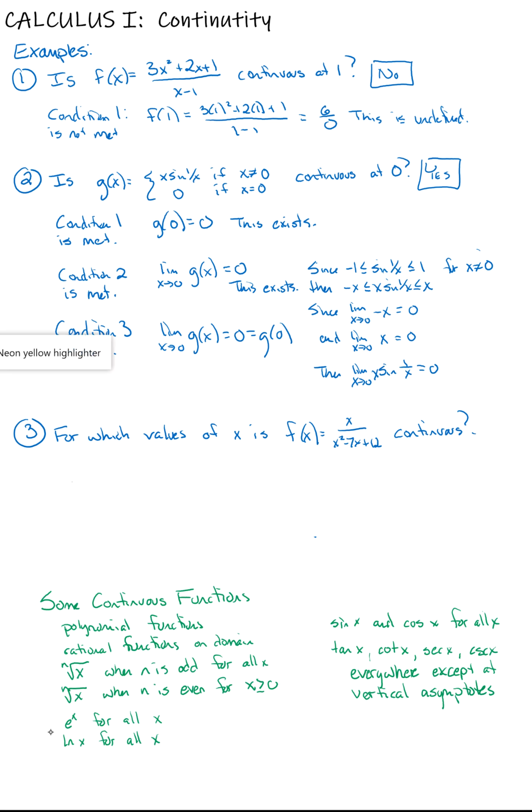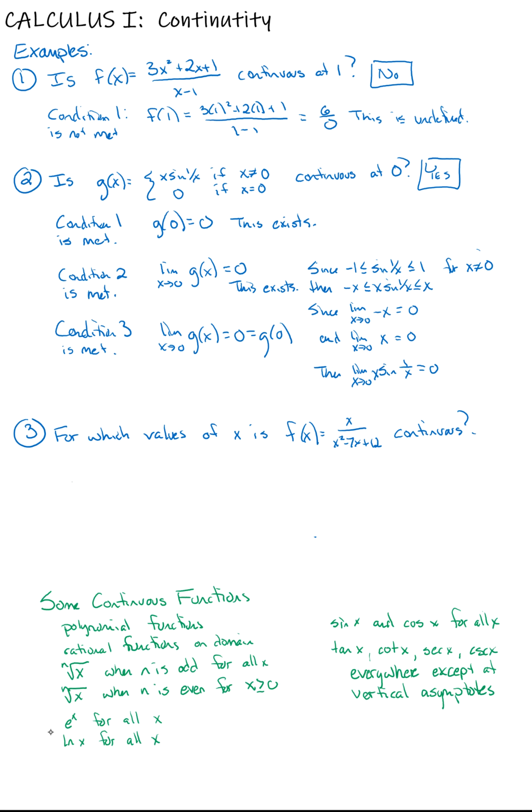example 3. For which values of x is the function f of x equal to x over x squared minus 7x plus 12 continuous? So now we're looking at a collection of values, an interval of values. Notice the first two examples looked at just continuity at a point. Now we're looking at it over intervals.